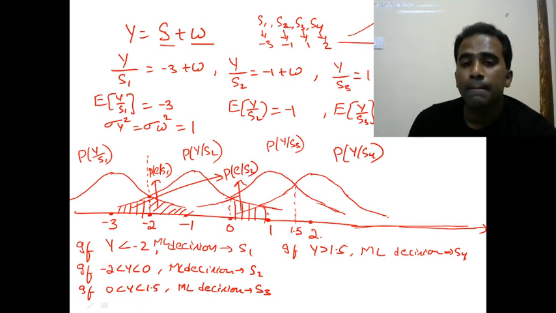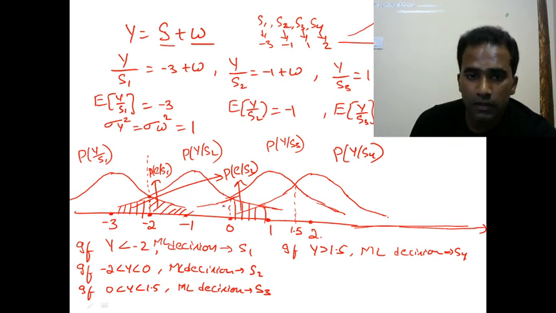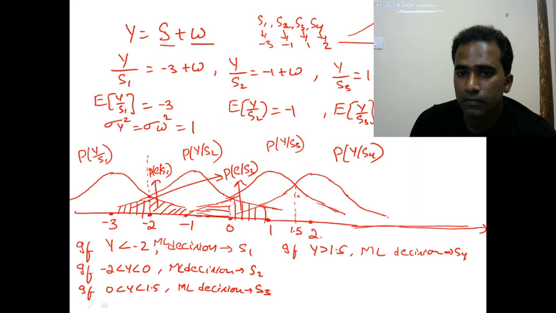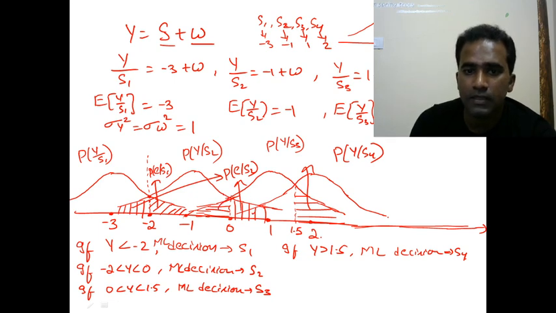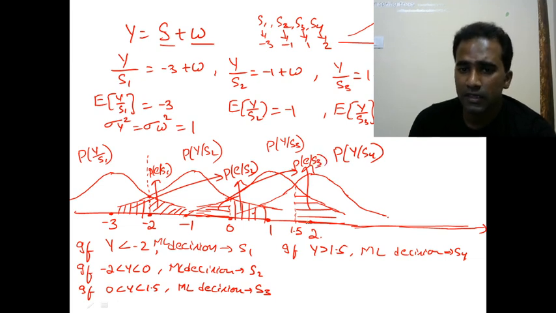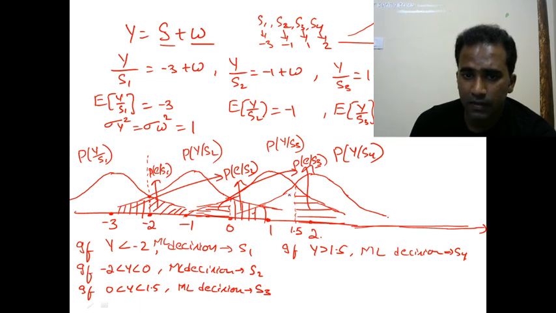Similarly, when S3 is transmitted, this is the probability of error, and this also will be the probability of error. So this area and this area combined give us probability of error given S3. Similarly, when S4 is transmitted, if you receive any voltage less than 0.5, I'm putting with dots, this is the area with which we get an error.